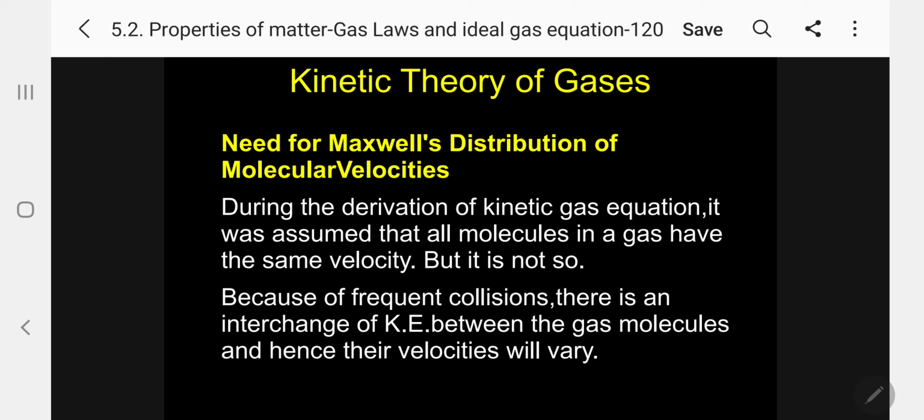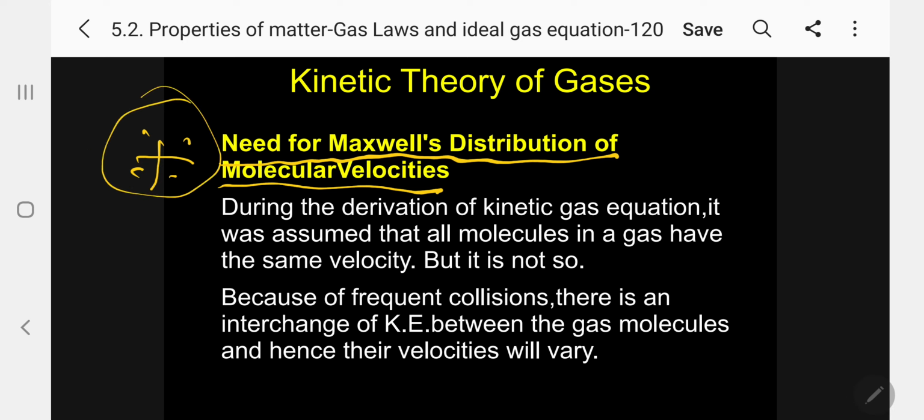Under the kinetic theory of gases, the need for the Maxwell distribution of molecular velocity. Why is it necessary? Maxwell explained the distribution of molecular velocity. He proposed three different velocities.